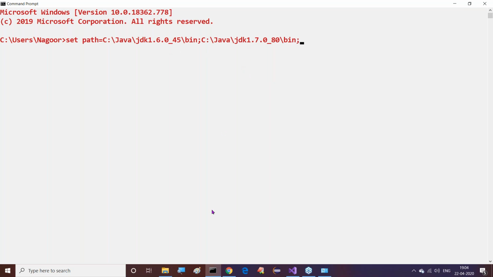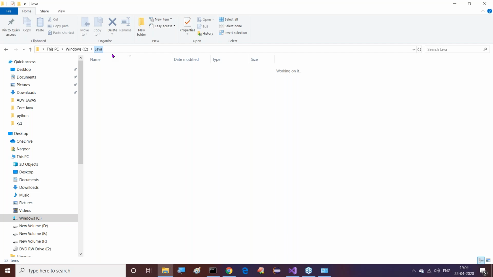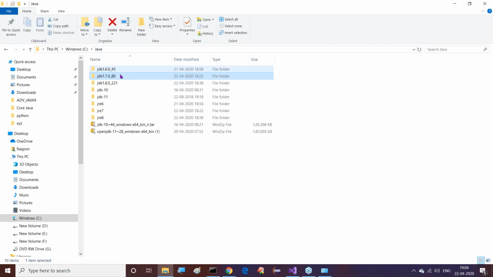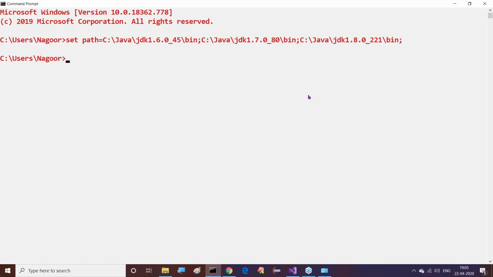Java 6 and Java 7 are both specified. The third one is Java JDK 1.8.0_221. That we have to provide. Just copy this one and paste it here. Come on, guys. I clicked on the enter button.